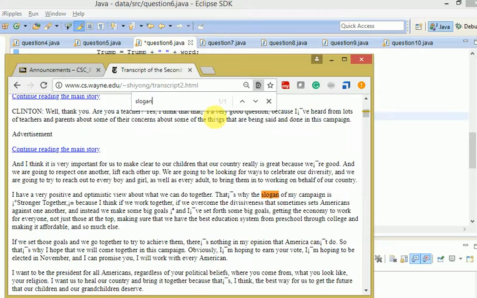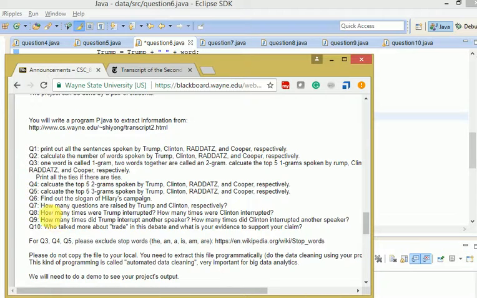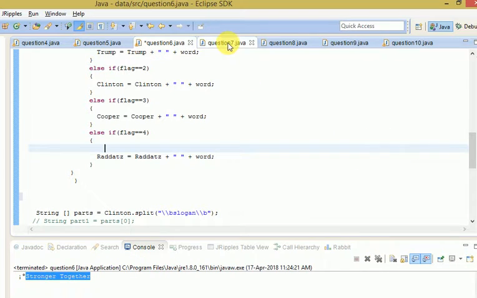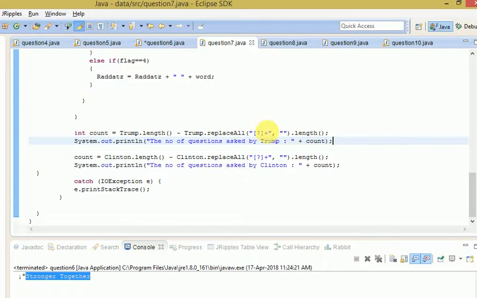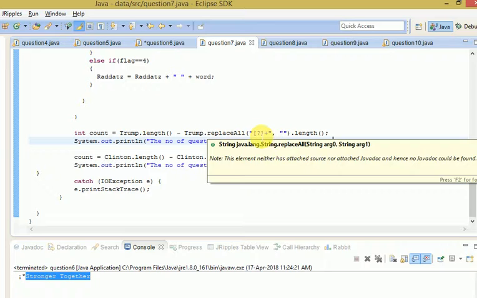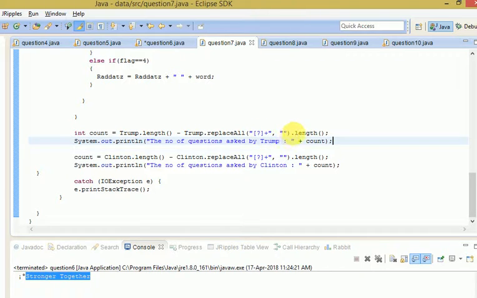Let's see the next question. How many questions were asked by Trump and Clinton respectively? To do this, first we have to find out where the question mark is. So we found the question mark, replaced it with a blank, and that sentence is counted, and the same way we have done for Clinton also.